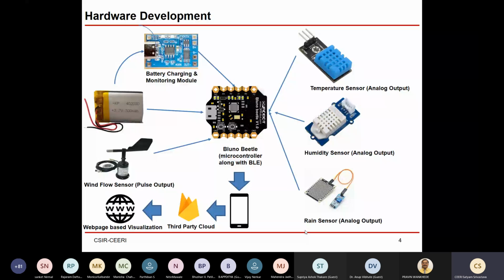Then, because I was expecting this device to be a battery operated kind of thing, obviously this board which I am talking about, this Bluno Beetle, is an ultra low power board. It also takes very little power. I think it has a 1 milliampere operational current, so it is very little current.